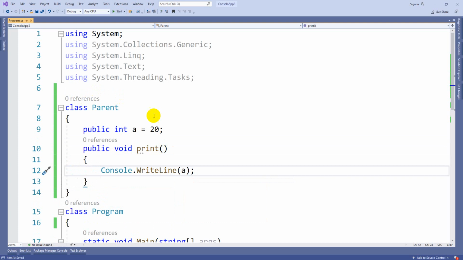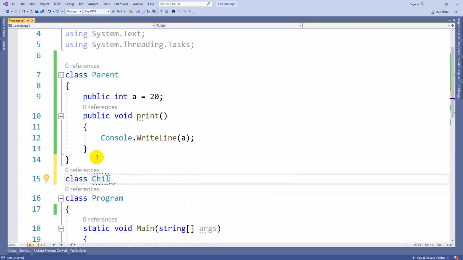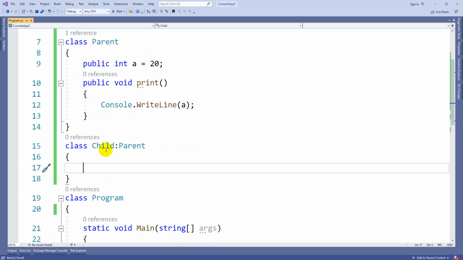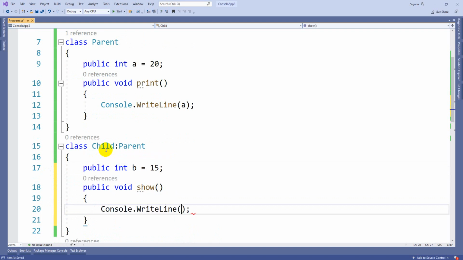Then class Child, which is inheriting the parent, so here also we have public int b, public void show. Now we have two classes like this, guys. So let us focus on these variables, a and b.